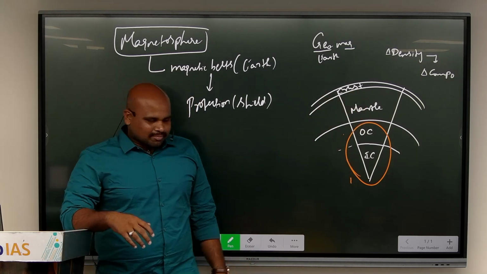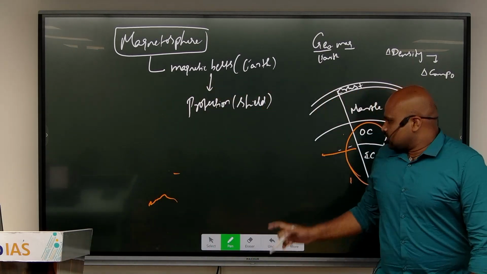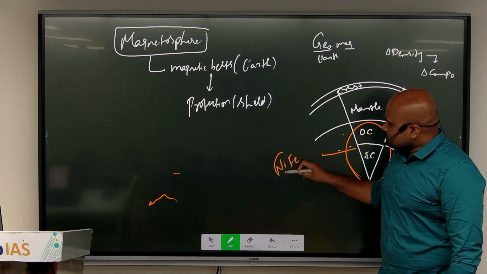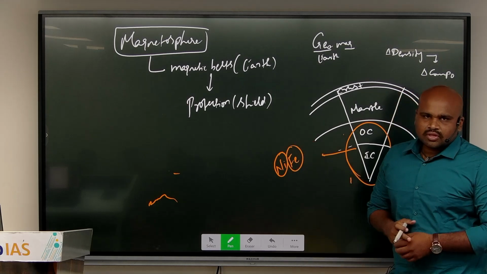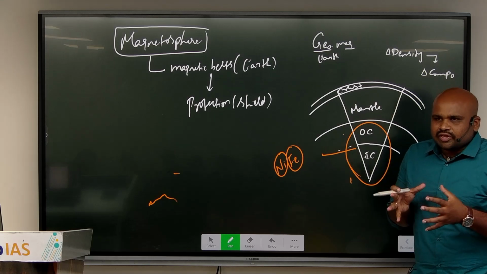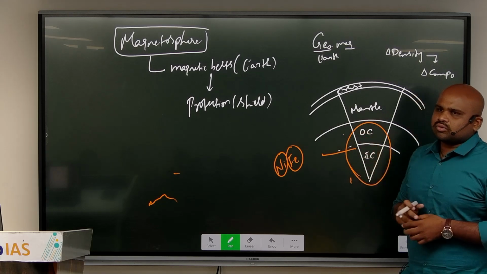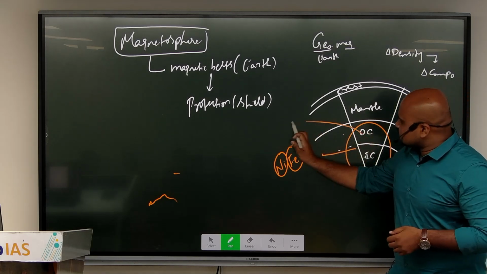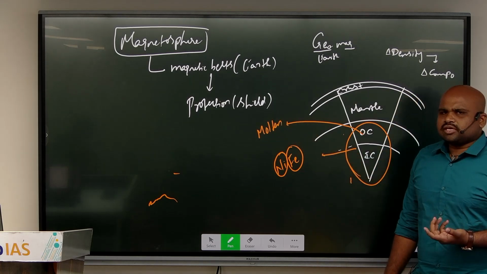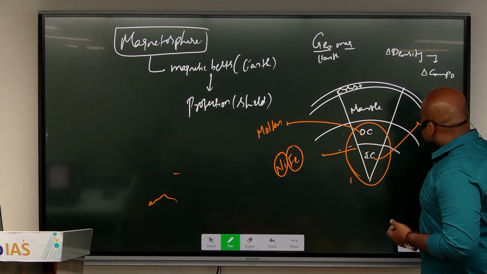Now when I look at this core part, what do I understand when I look at the core? I see that this particular composition of the core has nickel as well as iron. The core is known to have nickel as well as iron. And when I look at the variation existing between the outer core and inner core, I see that the substance present in the outer core is more molten in nature, whereas in the inner core it is not molten, but solid.